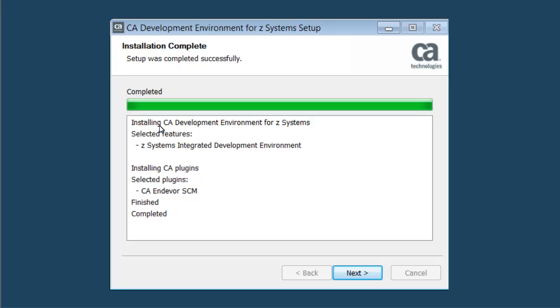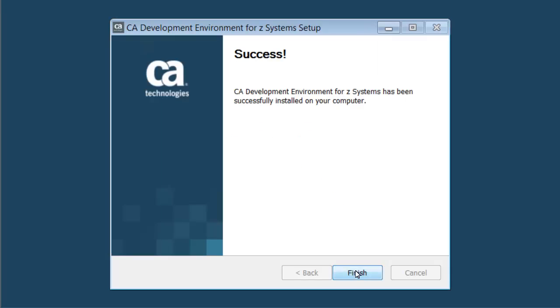When CADE for Z-Systems is installed, you will see the plugins that were selected for installation. Because the minimal install was selected, you will see the sole plugin installation of CA Endeavor SCM. Once the installation is complete, you will see the finished and completed messages in the Show Details box. Select Next. The completed installation of CA Development Environment for Z-Systems will prompt a success screen. Click Finish.